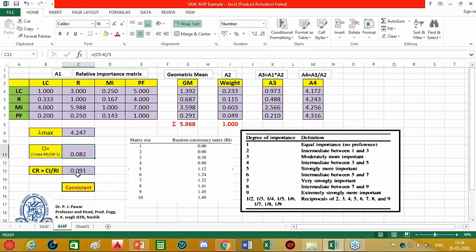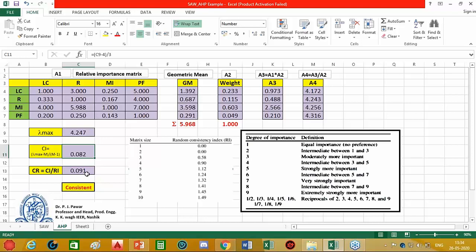This is the consistency index. Then we have to find the consistency ratio. The consistency ratio is the ratio of the consistency index and the random index. The random index values are given by setting: for matrix size 1, RI is 0; for size 2, it is also 0; for 3, it is 0.58; for 4, it is 0.90, and so on. In our case the matrix size is 4, so the random index we choose is 0.90. So we obtain the consistency ratio as the consistency index, 0.082, upon the random index, 0.90, and thus we get 0.091.